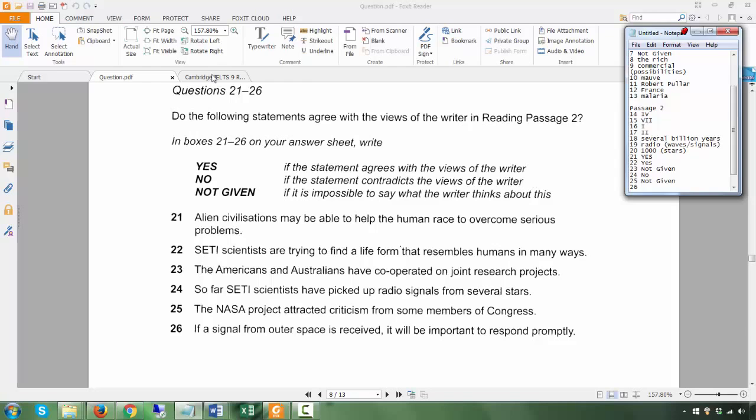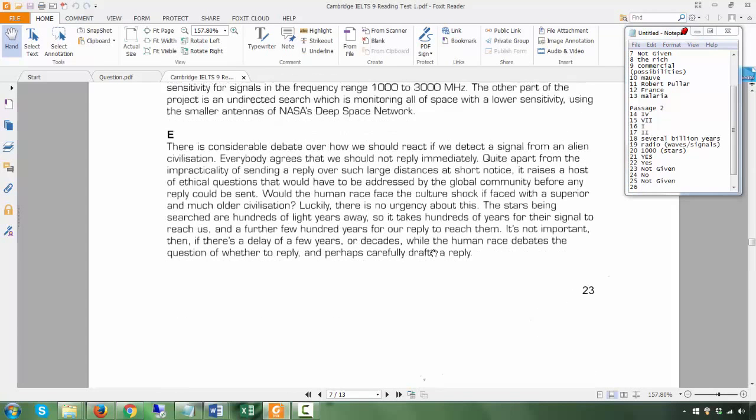Okay. If a signal from outer space is received, it will be important to respond promptly. The stars being searched are hundreds of light years away, so it takes hundreds of years for the signal to reach us and a further few hundred years for our reply to reach them.